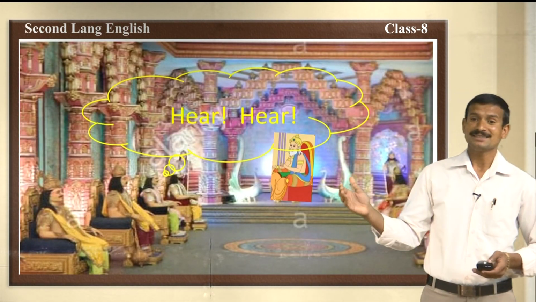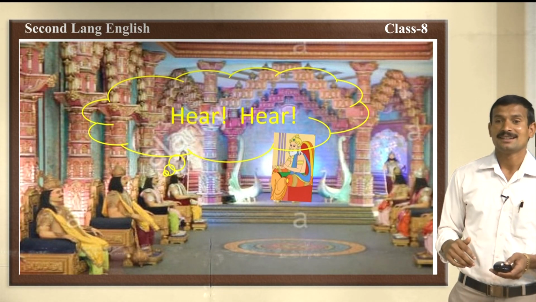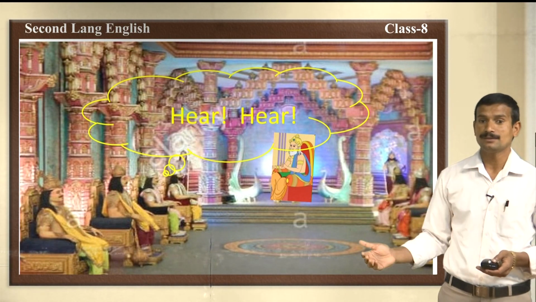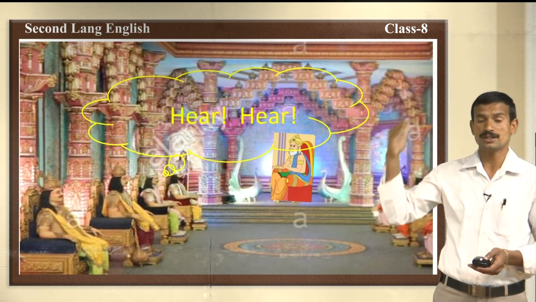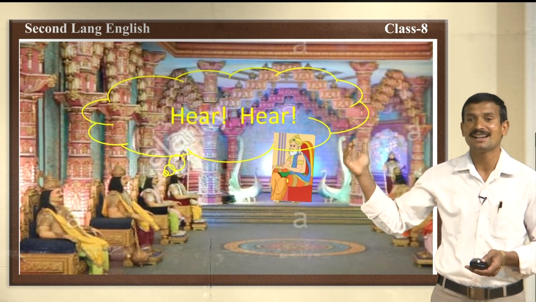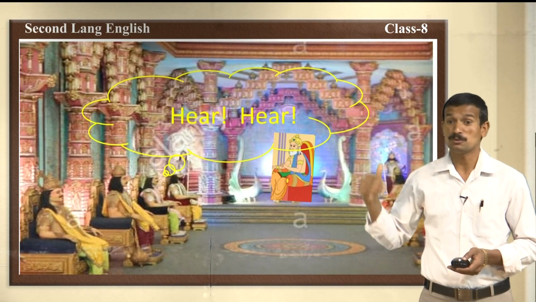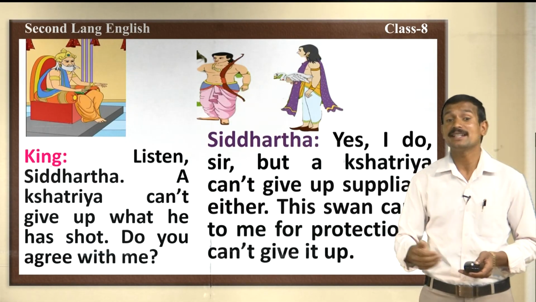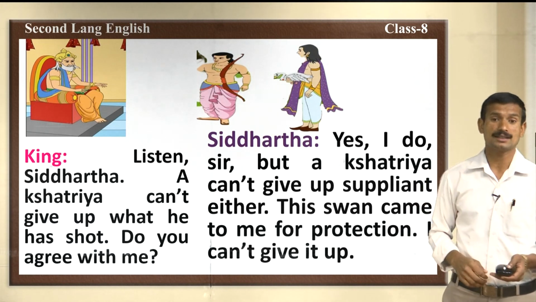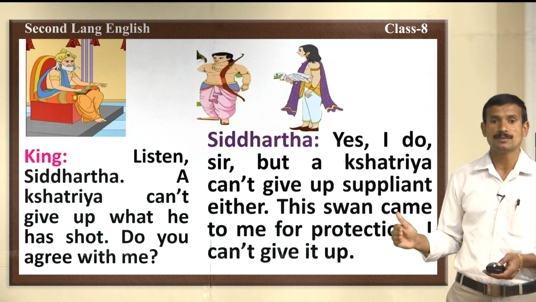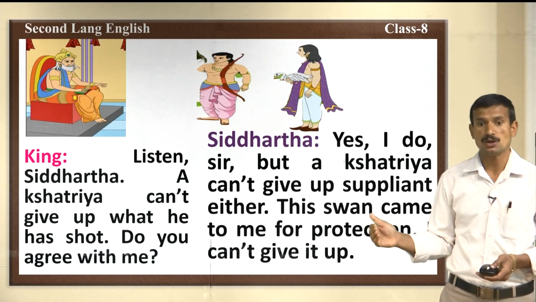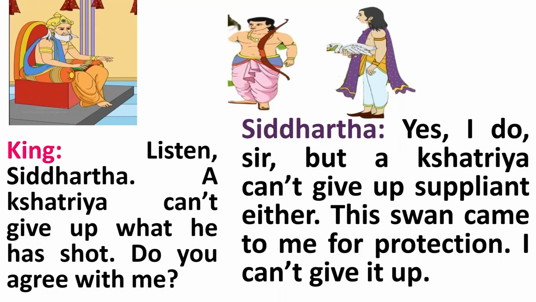Here, when Siddhartha says, I saved the swan's life, all the courtiers say, hear, hear, what the prince is saying is very good, a very good lad, very good boy, they say. Then the king says, listen Siddhartha, a Kshatriya can't give up what he has shot. Do you agree with me? Yes, a Kshatriya can't give up is what we say. The king says a Kshatriya never gives up his prey.